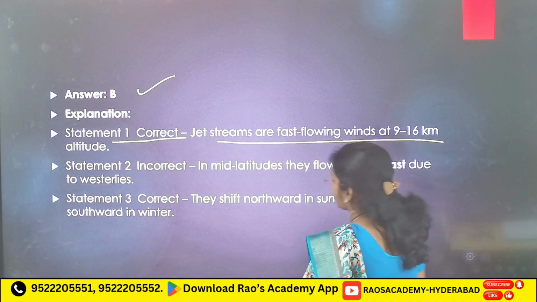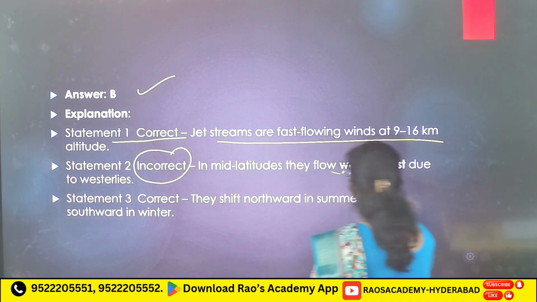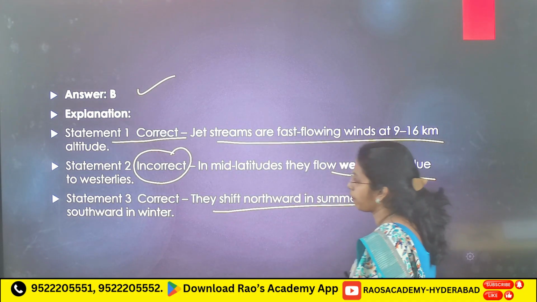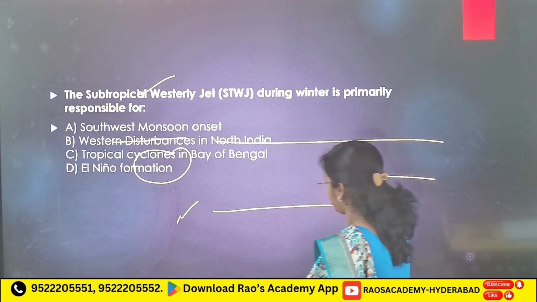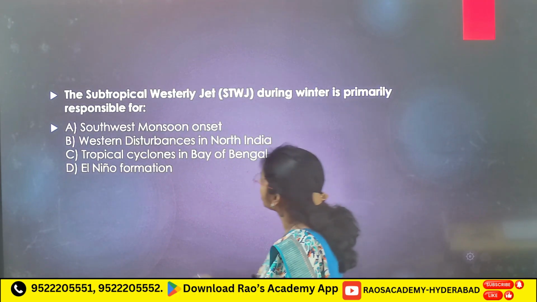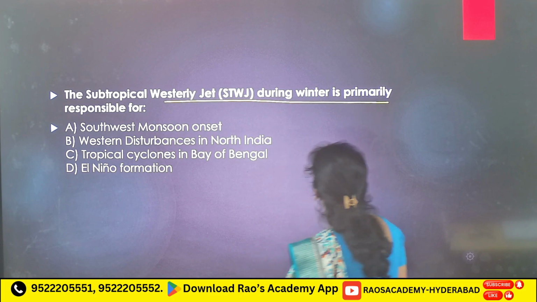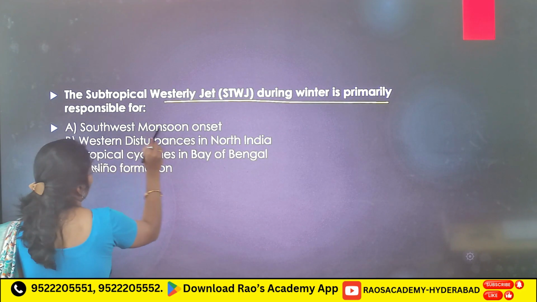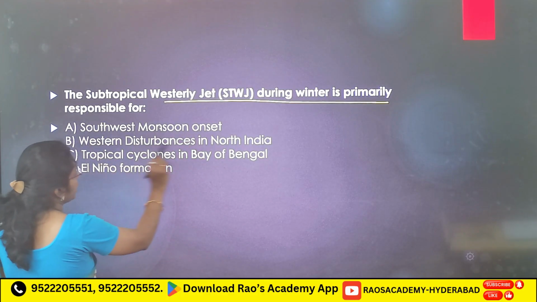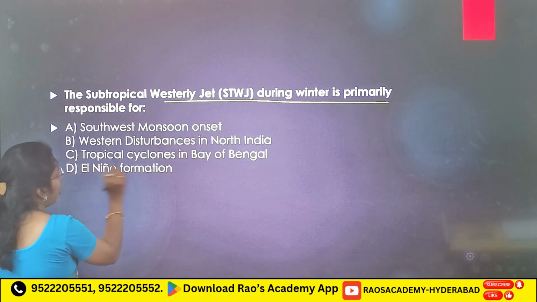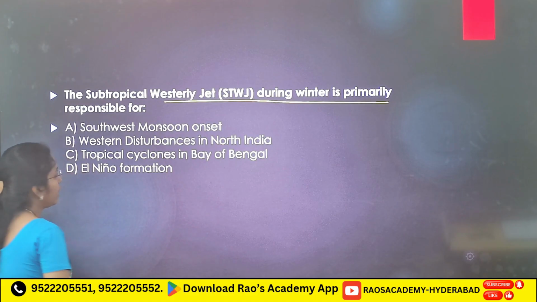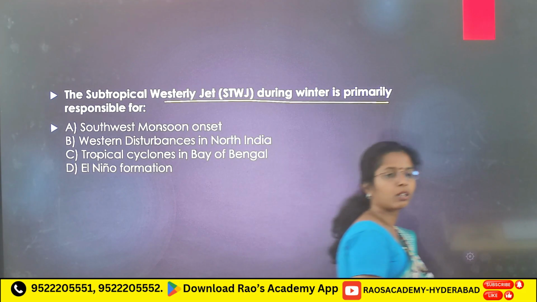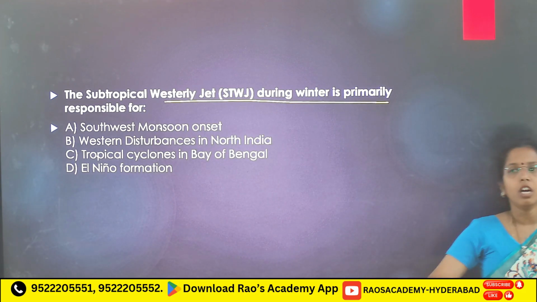Statement 1 is correct: jet streams are fast flowing. Statement 2 is incorrect, because they flow from west to east. They shift northward in summer and southward in winter. Next, the subtropical westerly jet stream during winter is primarily responsible for which: southwest monsoon onset, western disturbances in North India, tropical cyclones in the Bay of Bengal, or El Nino formation? El Nino formation is related to warm and cold ocean currents, not to jet streams.